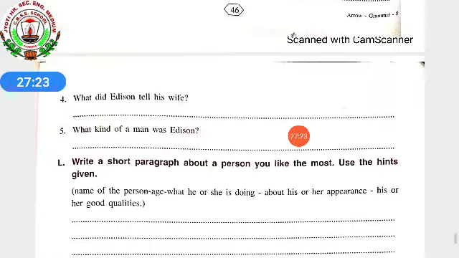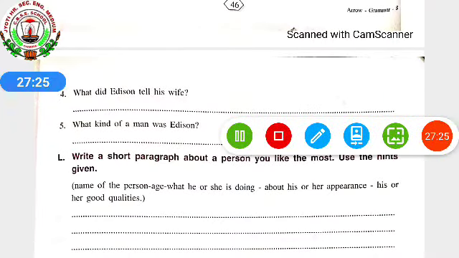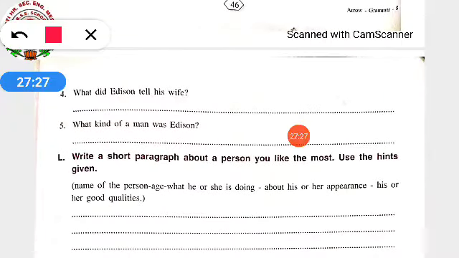Okay? Last, this also is a homework you have to do. Only for the previous chapters I have told you not to do, but this one you have to try. You have to write by yourself. Already the hints are given to you over here. You just have to read the hints and sort. Write a short paragraph about a person you like the most. Use the hints given. So you have to write a short paragraph about a person whom you like the most. That person could be any person.